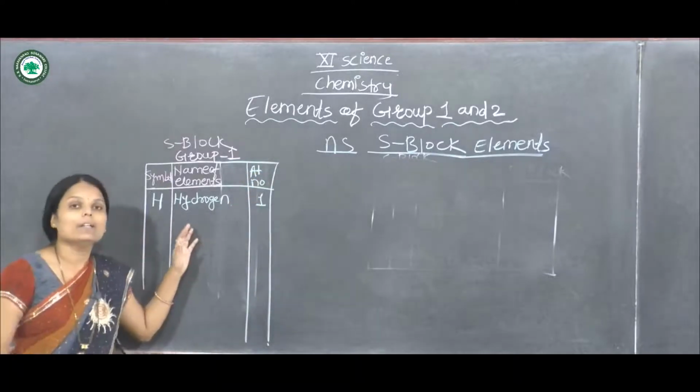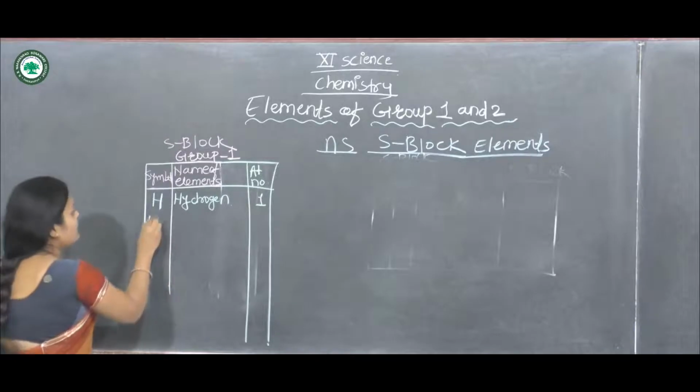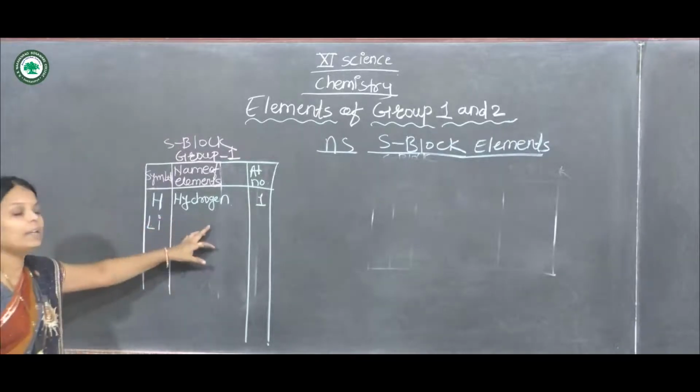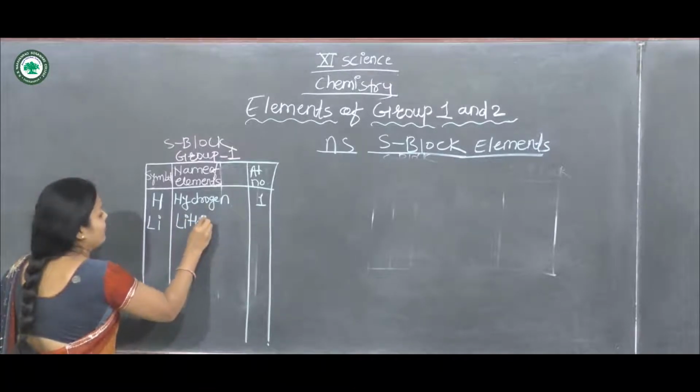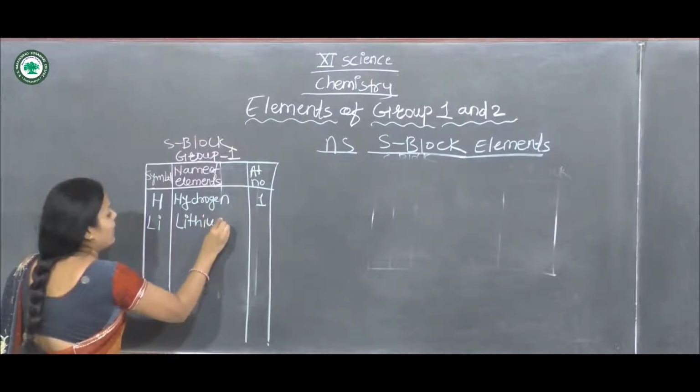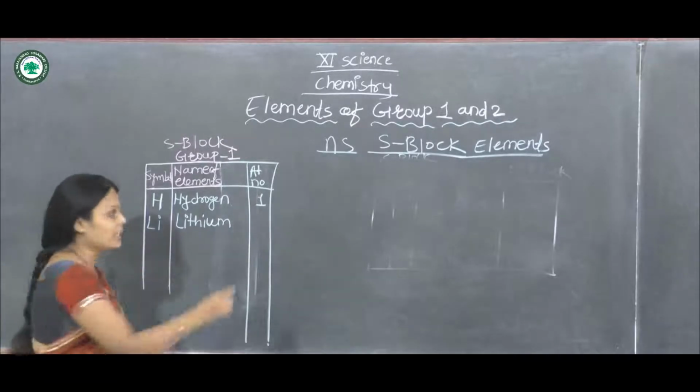Now the second element is lithium. Its symbol is Li, and its atomic number is 3.